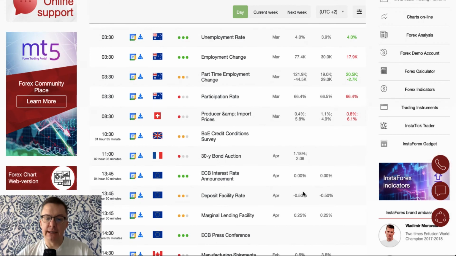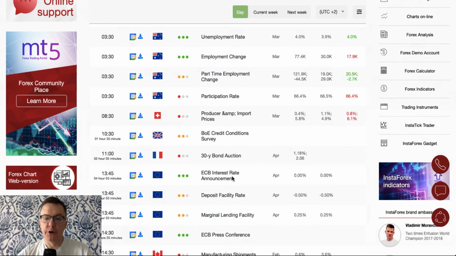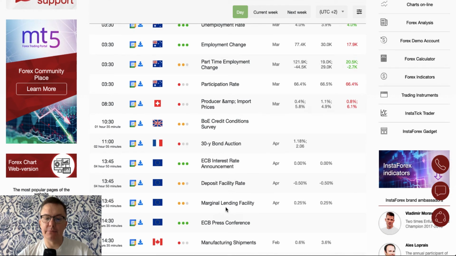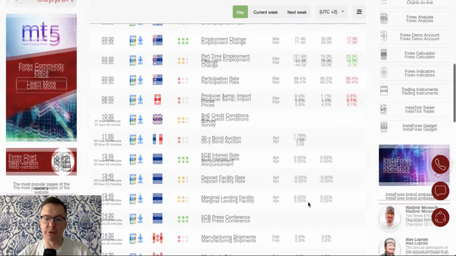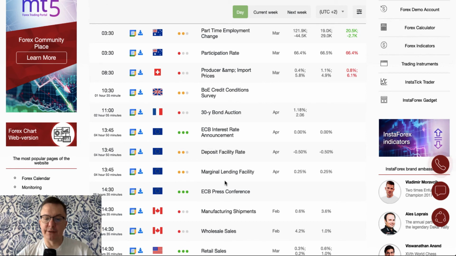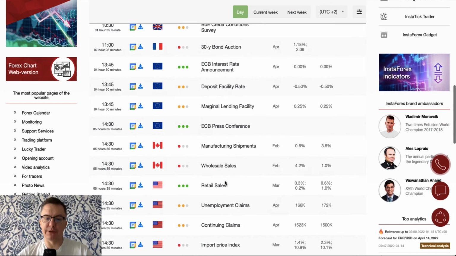The key event of the day is the European Central Bank interest rate announcement, together with the deposit facility rate and the marginal lending facility. The ECB is expected to keep the interest rate at the level of 0%, together with the deposit facility rate at minus 0.50 and the marginal lending facility at 0.25. At 2:30, there is an ECB press conference scheduled, so it will be interesting to see what the ECB president has to say about the current inflationary pressures in the Eurozone and the future monetary policy.